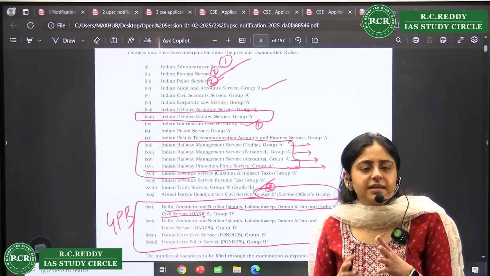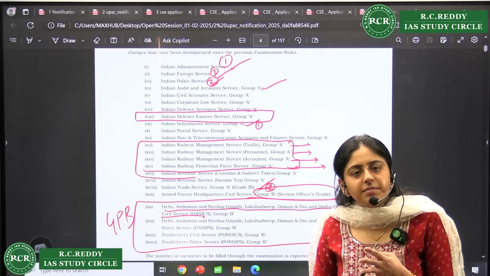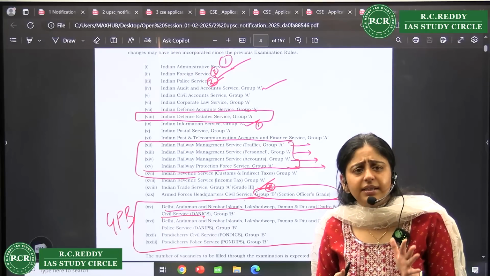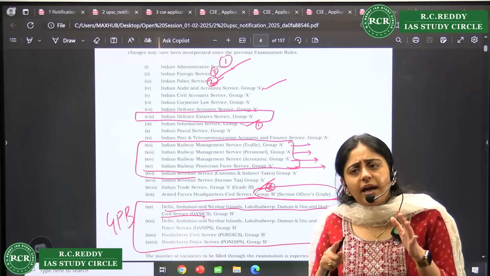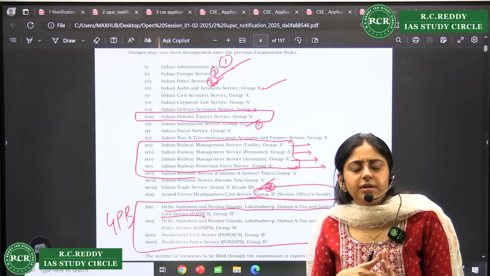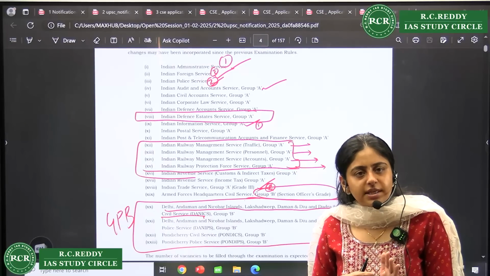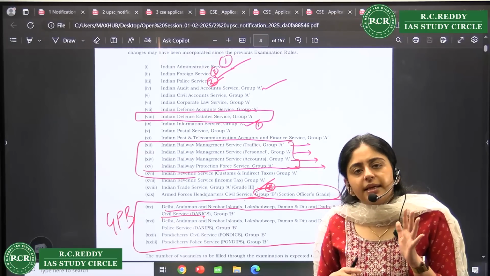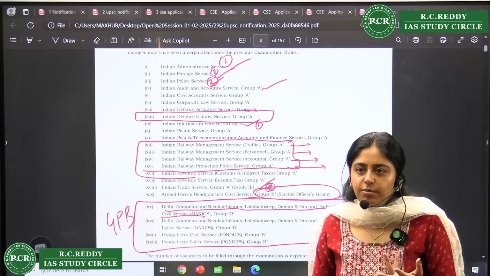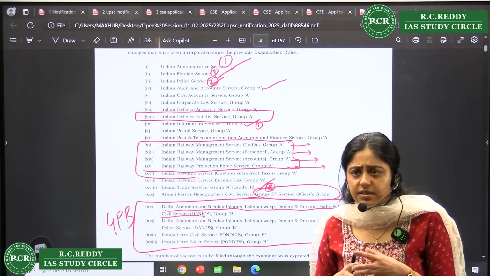But see, the major fight is between IAS, IPS, IFS, IRS Customs, IRS IT and your IAAS. After that, fill Indian Defence Estate Service. And then the rest: after Indian Defence Estate, you can put your Indian Railway Personnel, Indian Railway Accounts, these are good jobs, right? Then after that, if you are interested, DANIPS and DANICS can be filled in. Postal can come at the end somewhere, second last or third last, right?